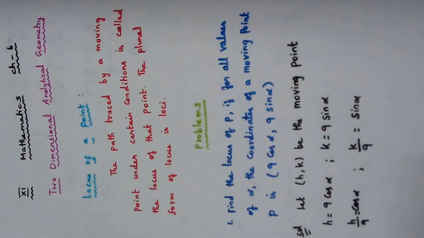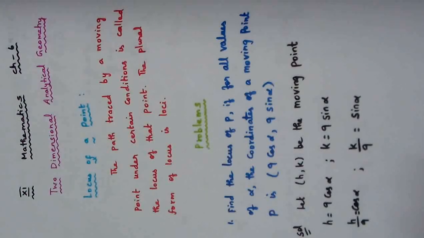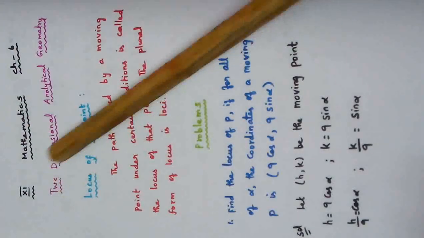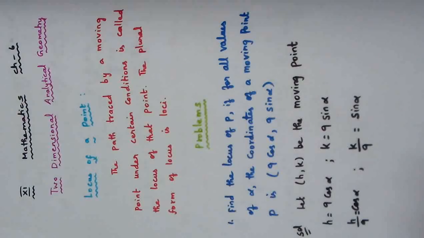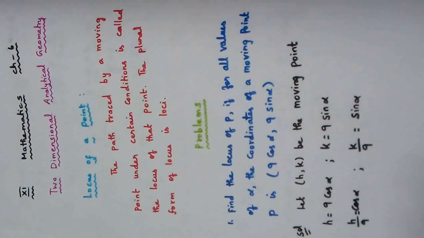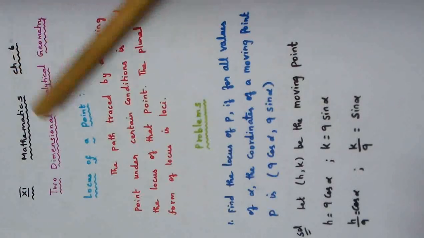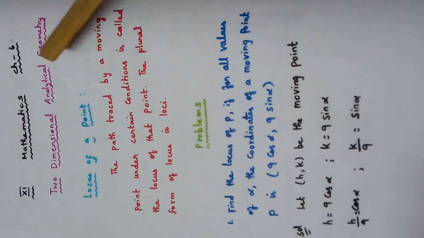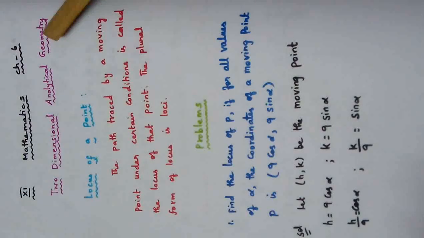And today we are going to start a new chapter. In the last class we completed chapter number 5, binomial theorem, sequences and series. And we will pass on to the 6th chapter called two-dimensional analytical geometry, which is an important chapter, the continuation of which you will be studying in 12th standard also.